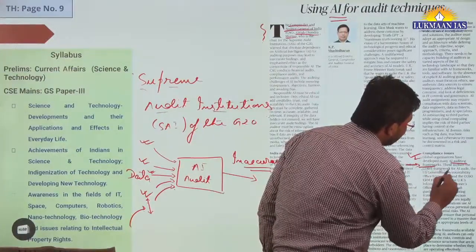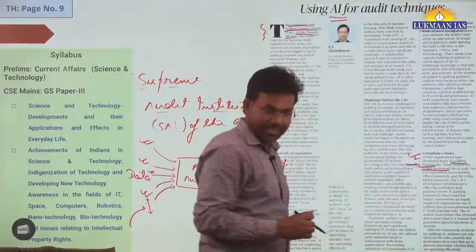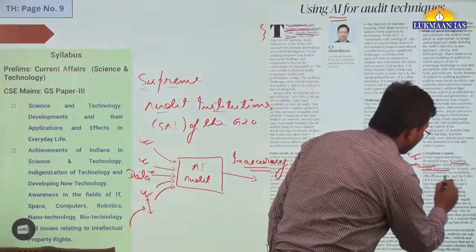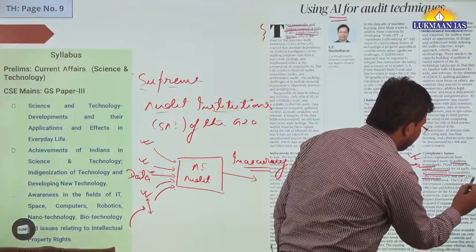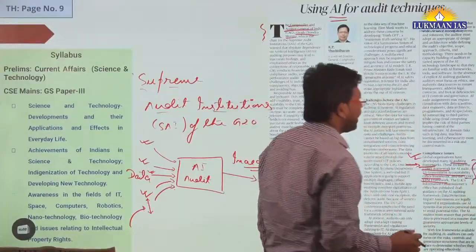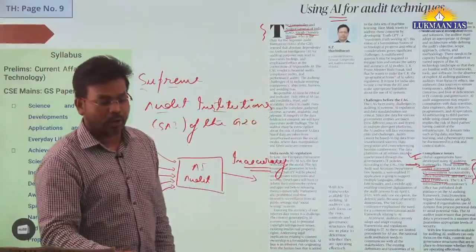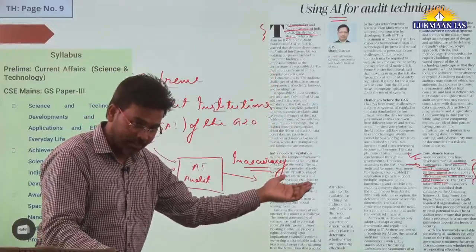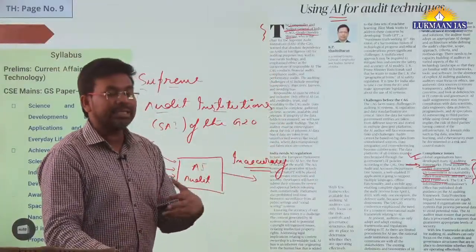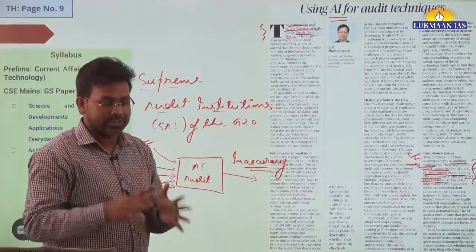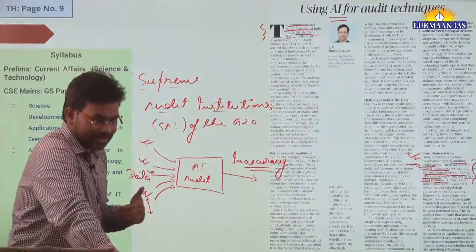These include the COBIT framework for AI audit, the US Government Accountability Office framework, and the COSO ERM framework. These are some of the frameworks that have been adopted by global organizations and by many countries. Although they have been adopted, they are in the developmental stage at this point of time. It is not a fully grown system, so it is still in test and trial mode.